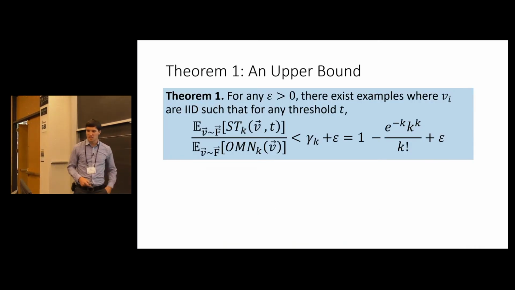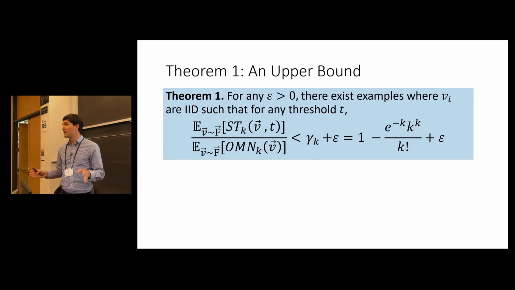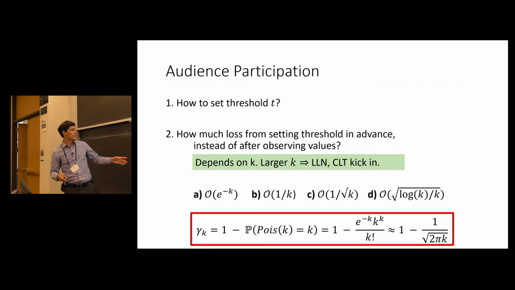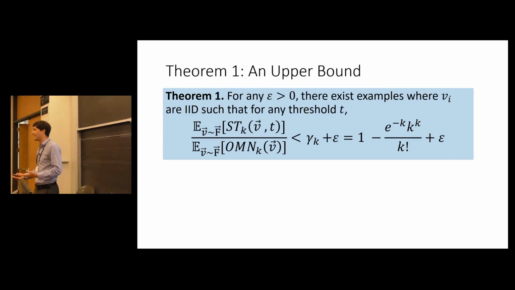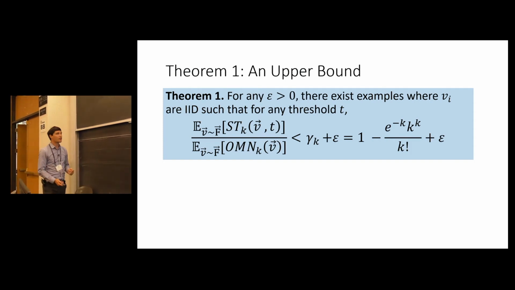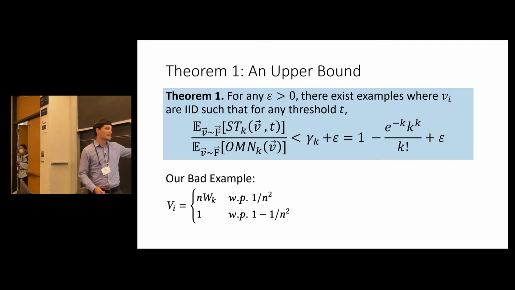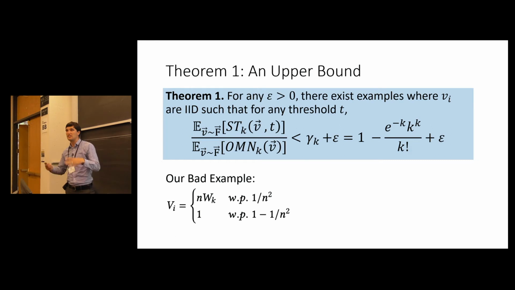OK, so let's go a little bit more formally into the statements. The first theorem is an upper bound, right? So it's going to say, here's this number gamma k. We want to show that no matter how you choose your threshold, there are some bad instances where you can't do better than gamma k times the offline optimal. And the bad instance actually has IID values, so I don't need to use the flexibility to have different heterogeneous distributions.